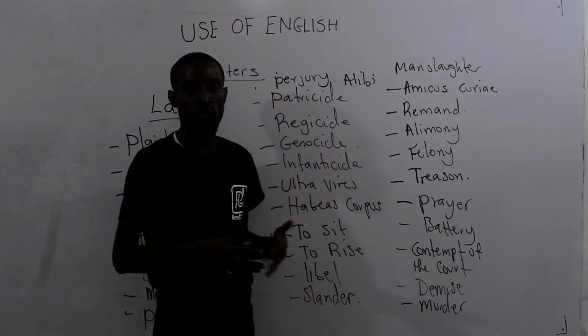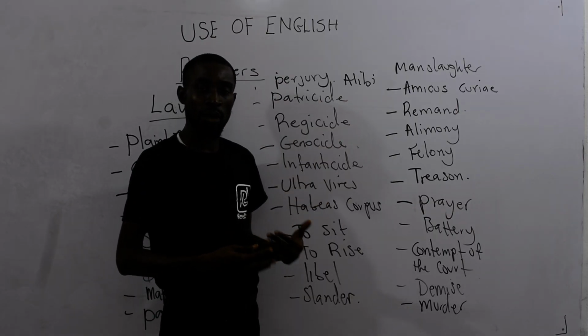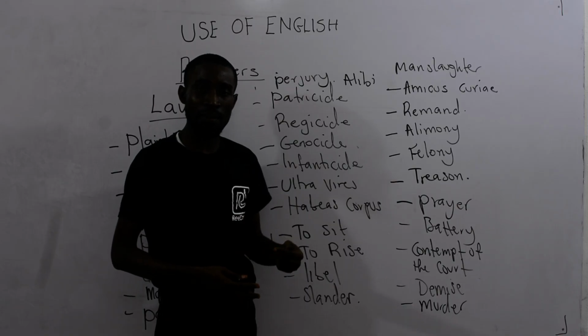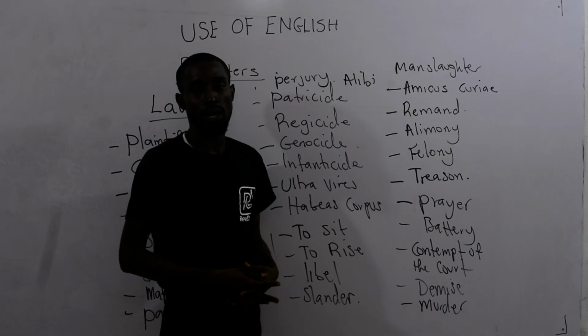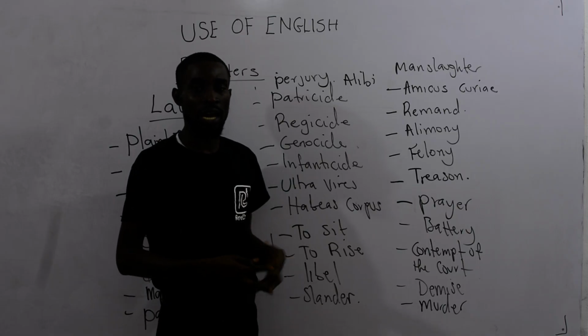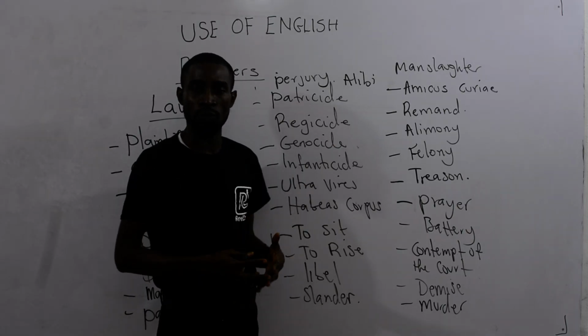Maybe I was accused of murder, and my lawyer gets to court and says that as at the time my client was accused of that crime, he was in the US, not even in Nigeria, and there was no way he could have committed that crime. Then he has used alibi to defend him.